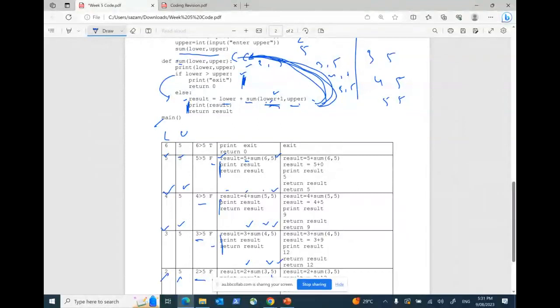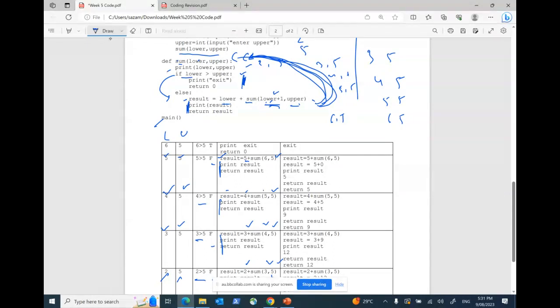Done? Good. Now I told you that in a recursive function, it is always important to have some terminating conditions. If it doesn't terminate, it will keep going in an infinite loop. It will keep on calling. So there should be some stop for that. Okay. Now, again, it goes with lower and upper. So it is now 6 and 5. Yes or no? So my lower is 6 and my upper is 5. So print lower and upper, which is 6 and 5. Clear, guys, up till this?